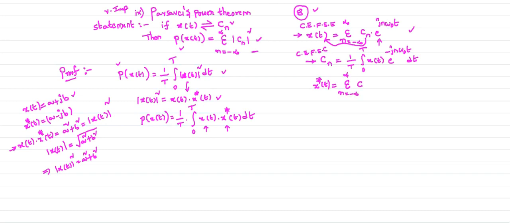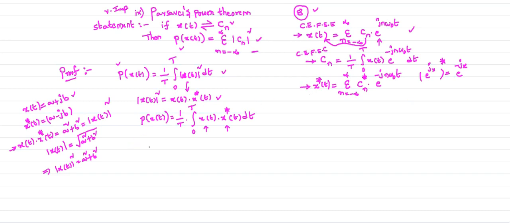Cn is also a complex number, so we have Cn conjugate. So e power jx conjugate is nothing but e power minus jx. Therefore it is e power minus j n omega naught t. We know e power jx conjugate is what? I am going to consider conjugate for x of t on both sides. So e power jx conjugate is nothing but e power minus jx. Cos x plus j sin x conjugate is cos x minus j sin x. So this is your x conjugate of t.